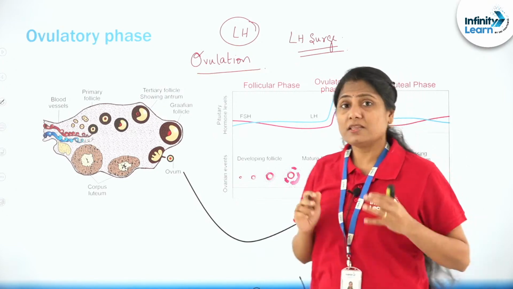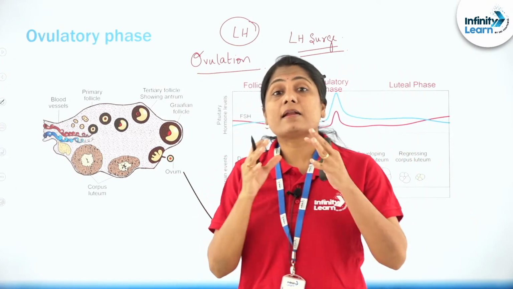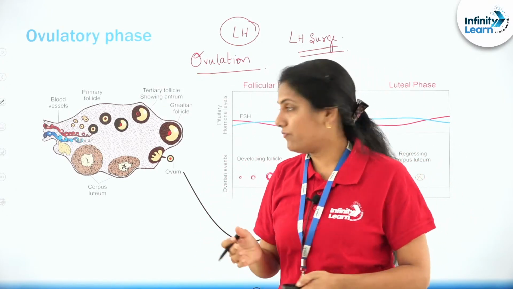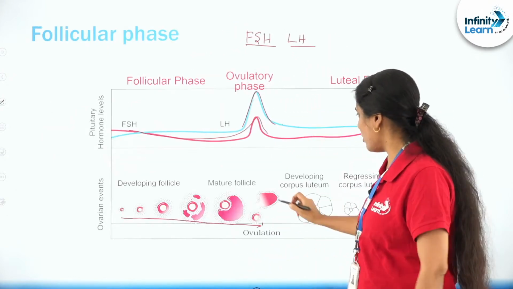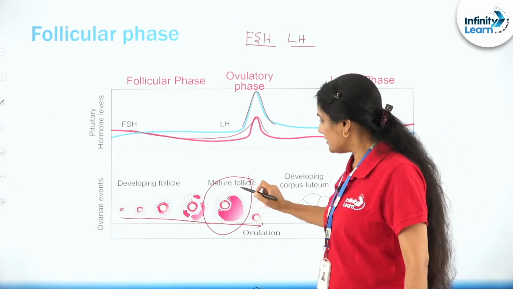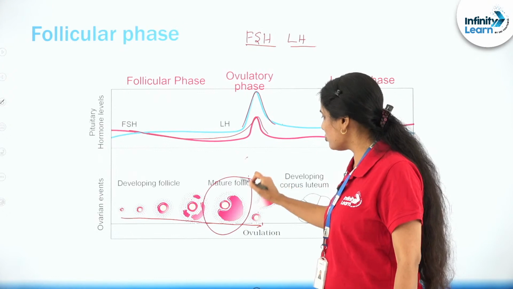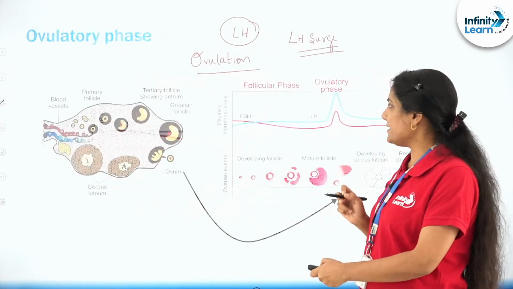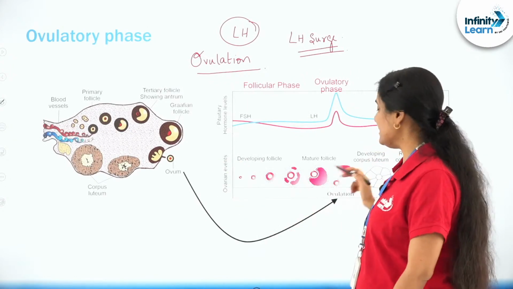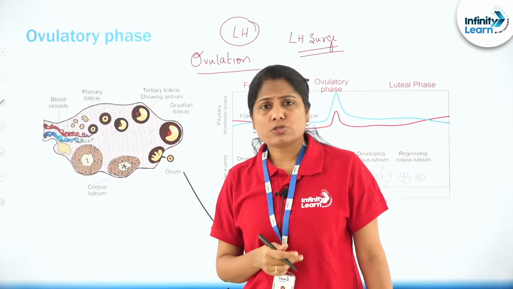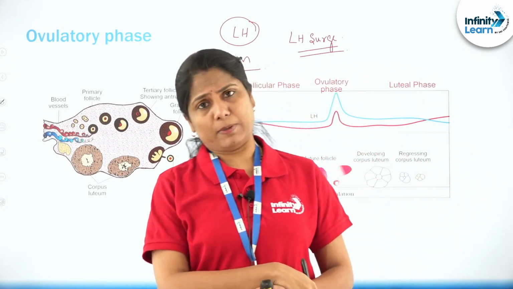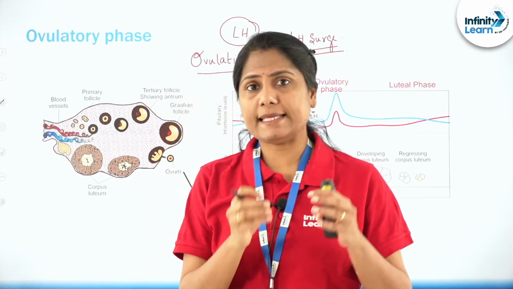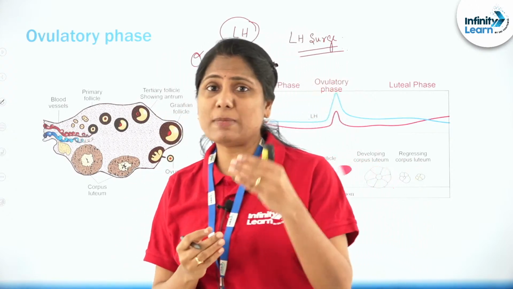LH surge. This is what is causing the rupture of the Graafian follicle. Look at that particular follicle that's formed here, right? The mature follicle is going to undergo rupture because of this LH hormone, which causes the release of the ovum. So when does this ovulation take place? In the NCERT it is mentioned as the mid-cycle.